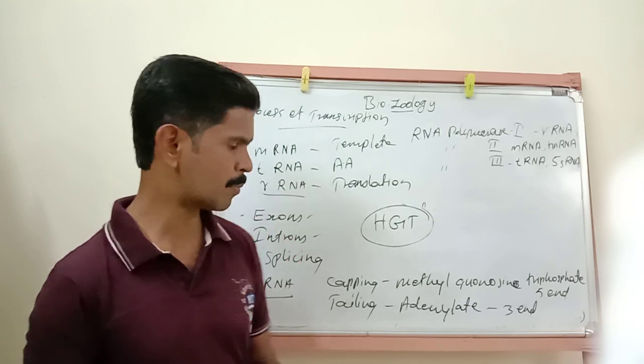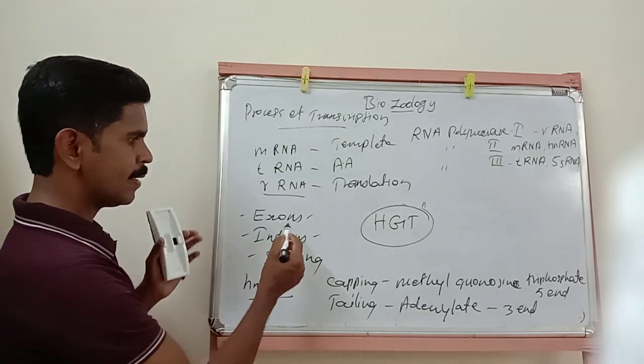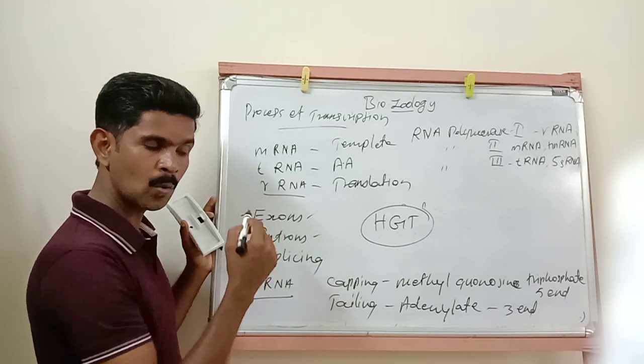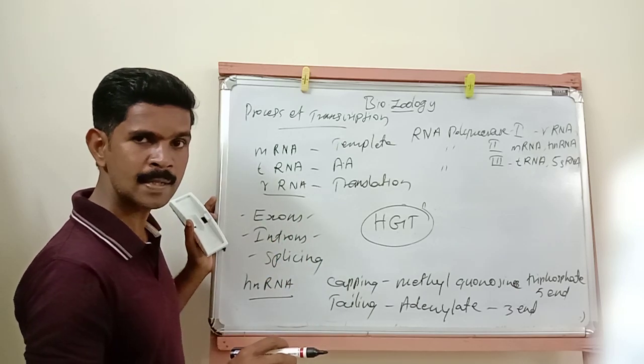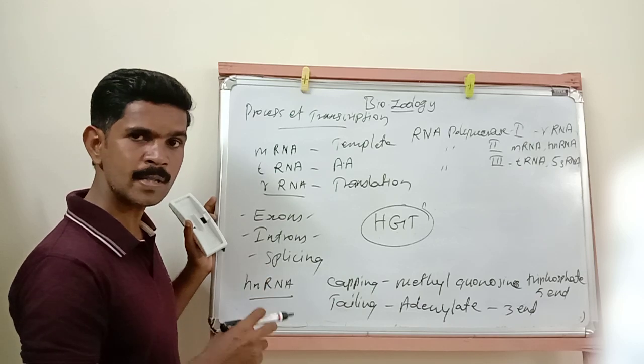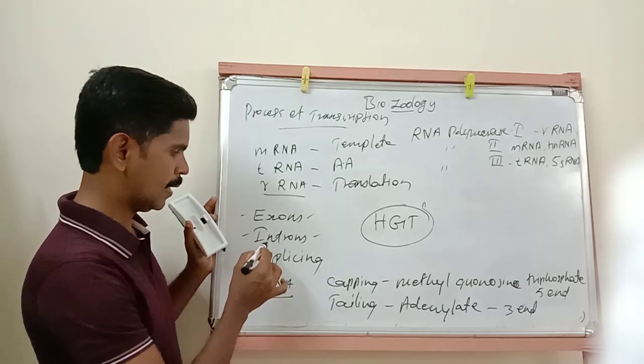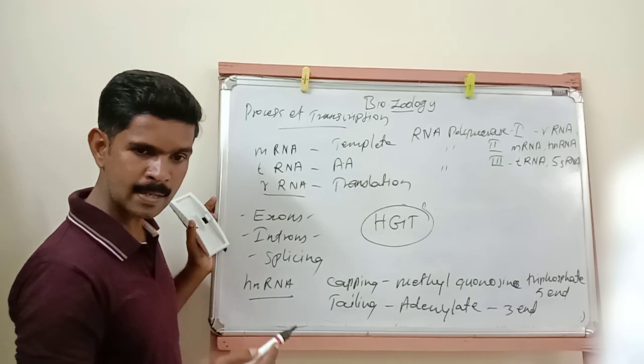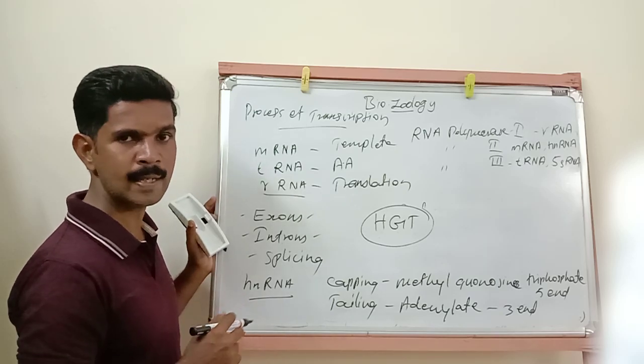Listen very carefully to the last points. The exons are coding for single polypeptide chains and forming genes, and the genes produce different types of structural protein. Introns act as a mobile DNA.